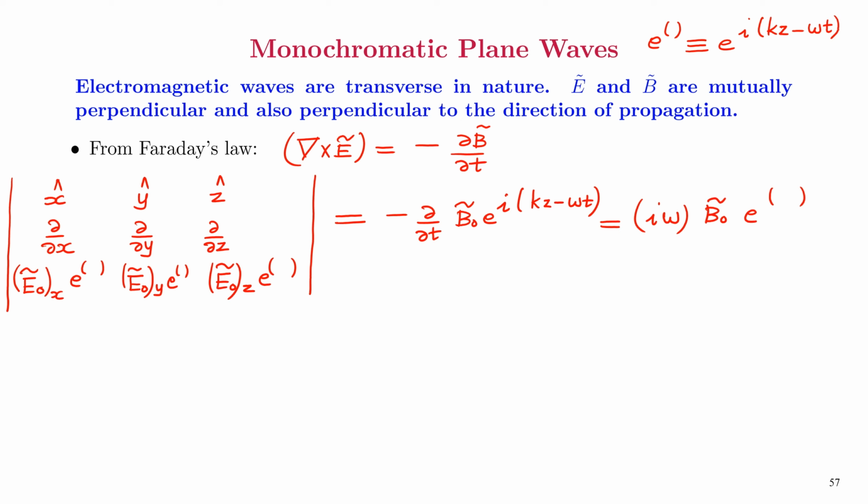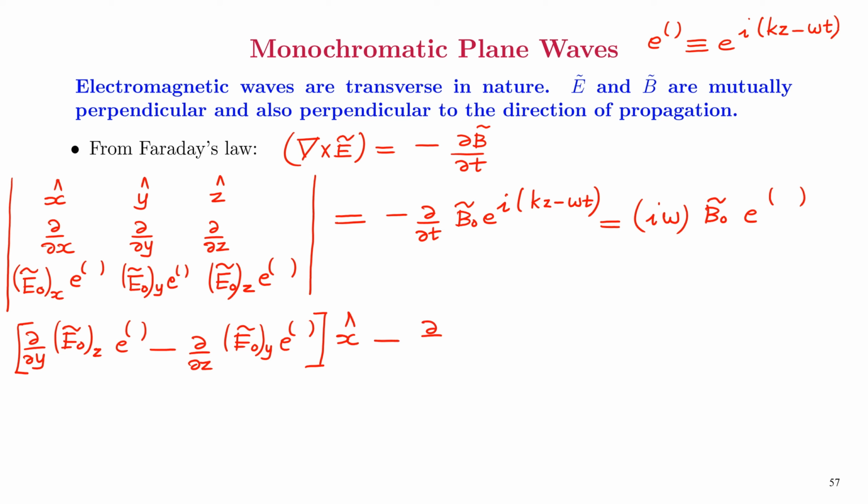Let's expand this. So this will be dou over dou y of E0z e raised to i(kz minus omega t) minus dou over dou z of E0y e raised to i(kz minus omega t), that is the first term, x hat. Then minus dou over dou x of E0z e raised to i(kz minus omega t) minus dou over dou z of E0x e raised to i(kz minus omega t), y hat.